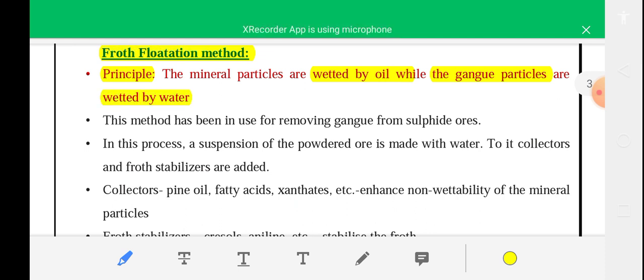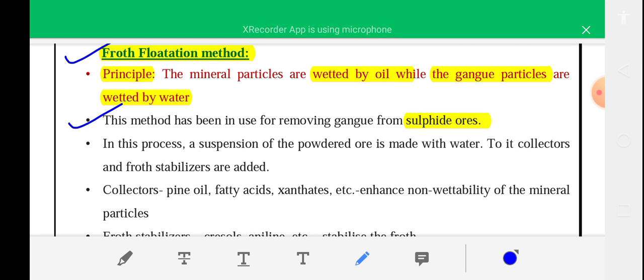This method is used for removing gangue particles from sulfide ore. So this method is usually used for sulfide ore.